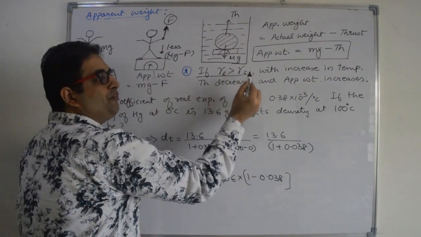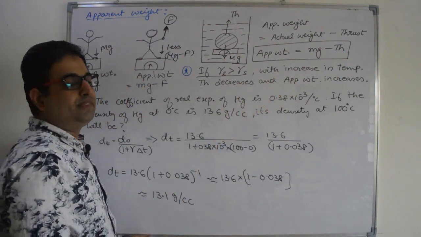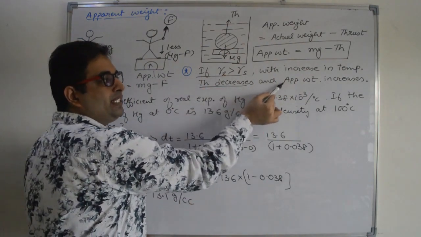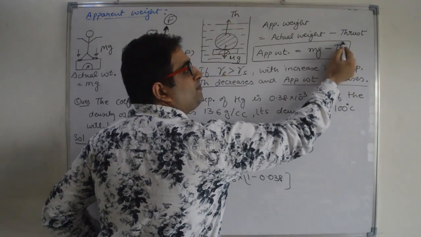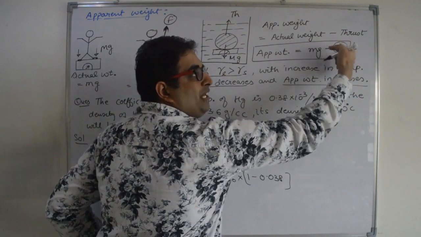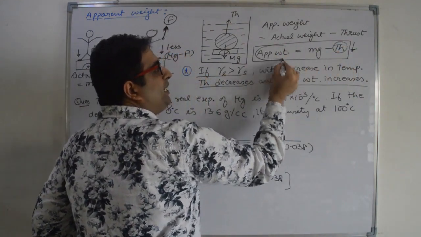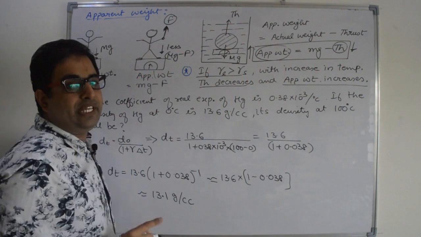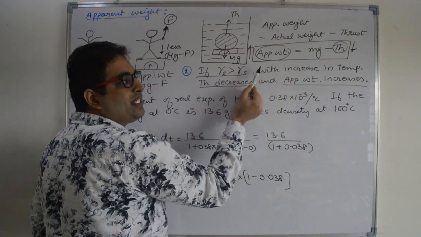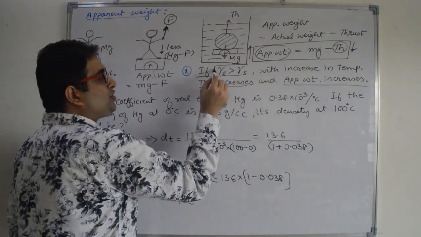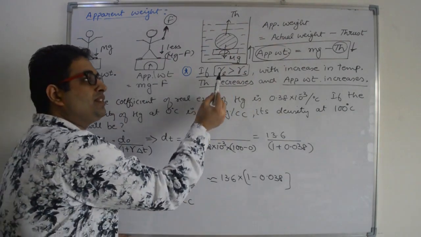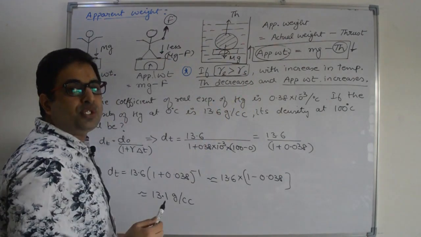And we know if we increase the temperature of the system, upthrust force will decrease. If upthrust force decreases, then apparent weight will increase, because when we decrease this upthrust, the subtraction value will decrease. Hence, the apparent weight will increase. So, with increase in temperature, thrust is decreasing, but apparent weight is increasing. This condition is true when gamma L is more than gamma solid, meaning liquid expansion is more than solid expansion.